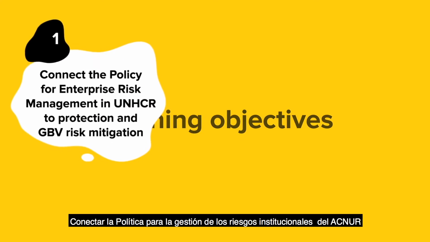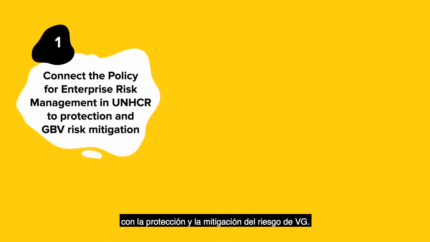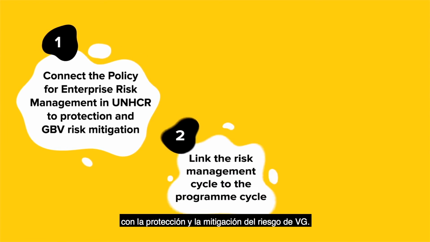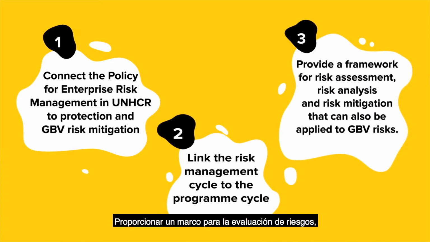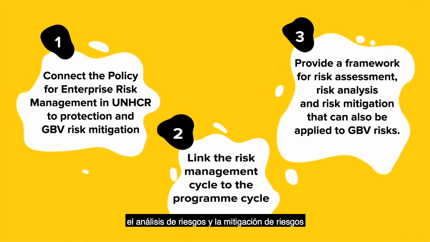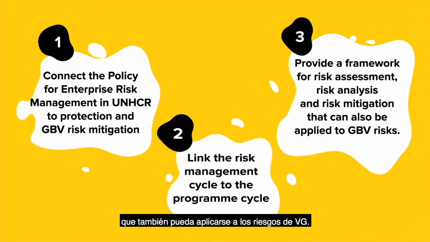The learning objectives of Module 2 are to connect the Policy for Enterprise Risk Management in UNHCR to protection and GBV risk mitigation, link the risk management cycle to the program cycle, and provide a framework for risk assessment, risk analysis, and risk mitigation that can also be applied to GBV risks.